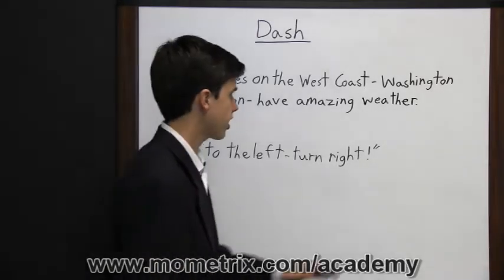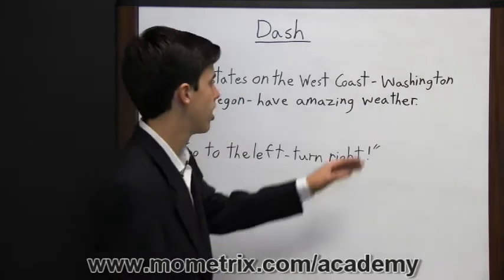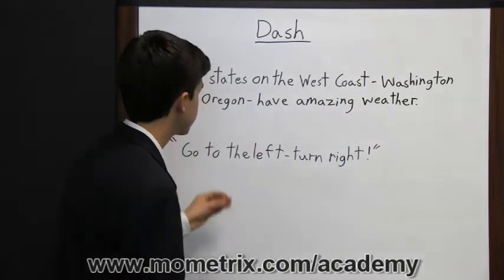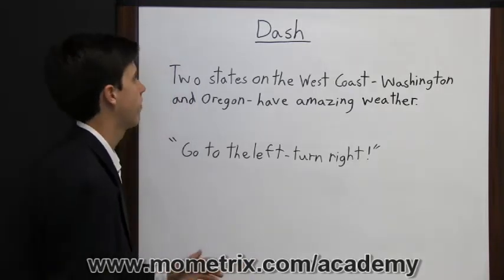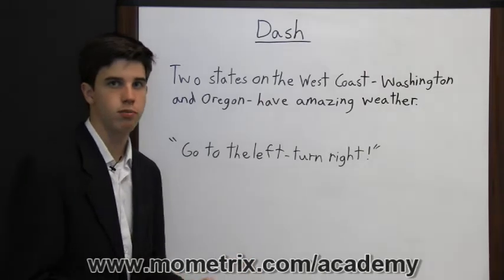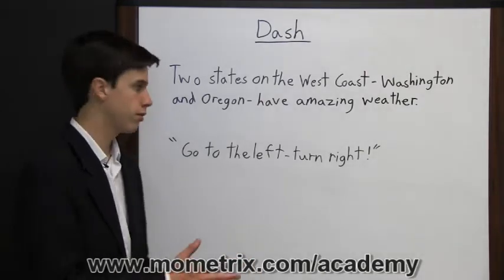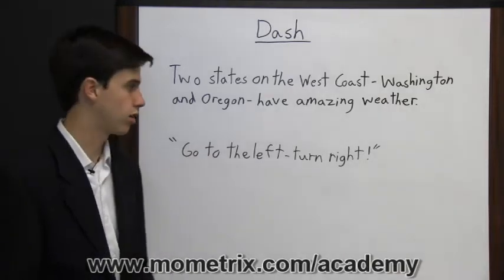So here, you pause where the dashes are. Just like you would pause when you see a comma, pause where the dashes are. So it's two states on the West Coast, Washington and Oregon, have amazing weather. So that's one way to use dashes, just to set a certain part off of the sentence from the rest of the sentence. Now also dashes can be used to show a pause in a quotation.